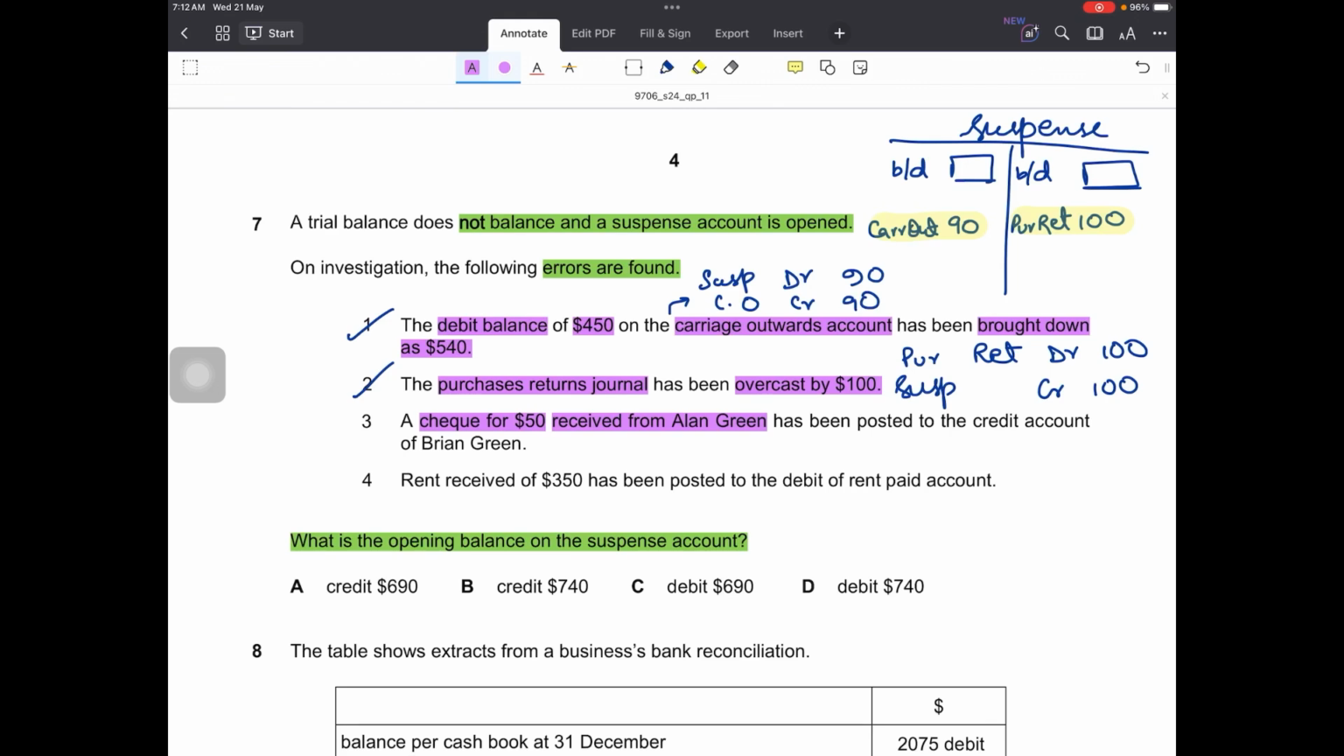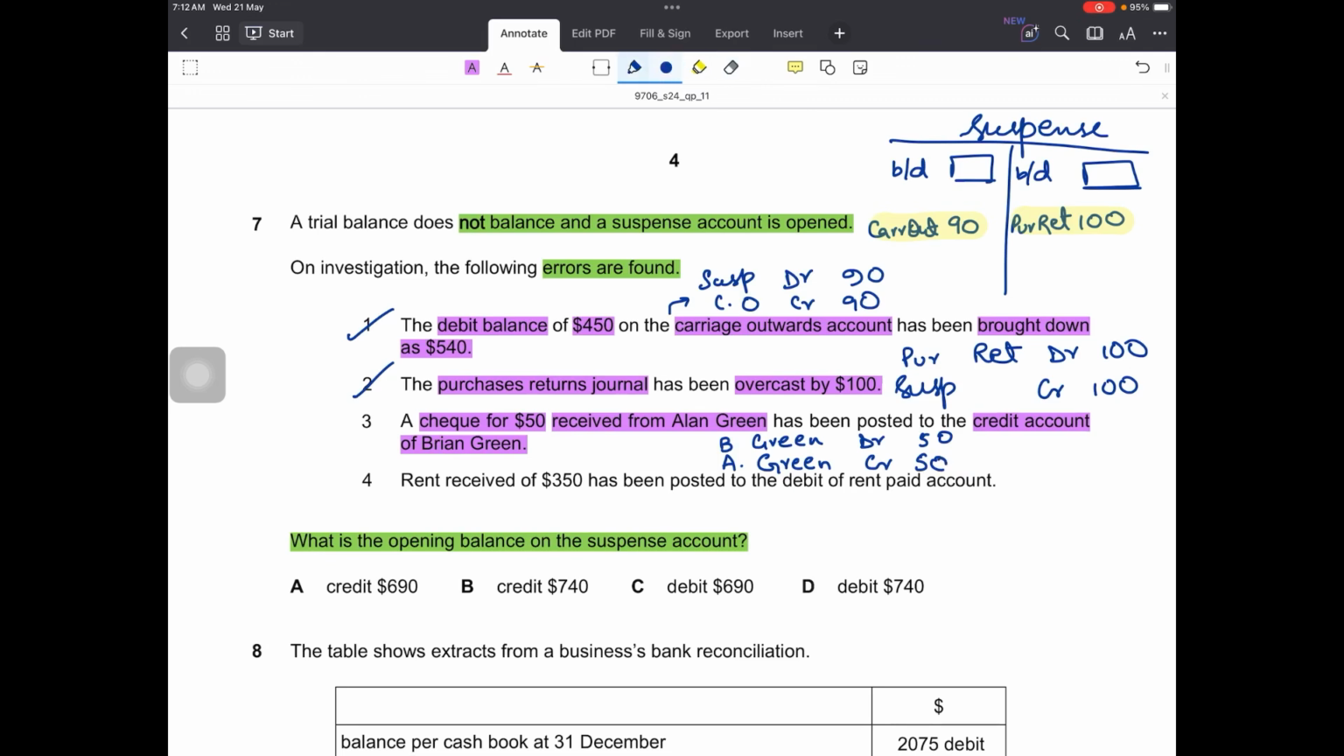But what happened is it has been posted to the credit account of Brian Green. So instead of crediting Alan Green, we have credited Brian Green. So what should I do? First of all, credit Alan Green, because that is what should have been done, by 50, and debit Brian Green, because this shouldn't have been done, and in order to eliminate the balance from the credit side of Brian Green's account, I have to now debit it by 50, not 500.